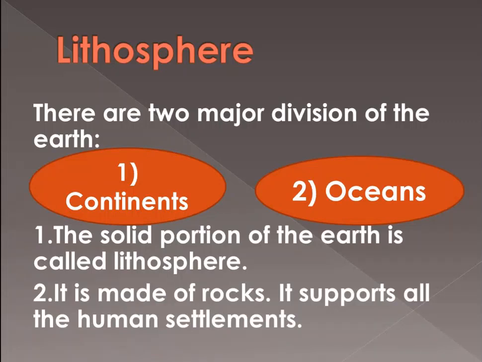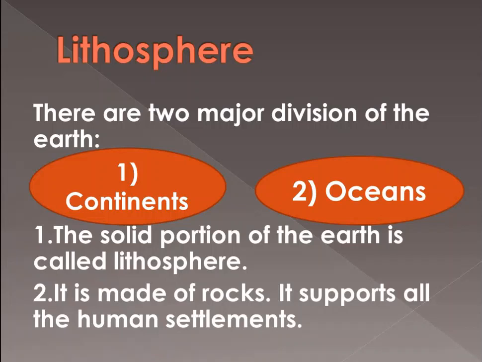On the earth, we can see the two main things, land and water. As we have already discussed in previous chapters, more than 70% of the earth is covered with water and only 29% is covered with land.